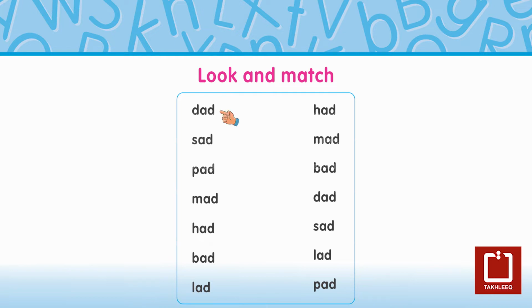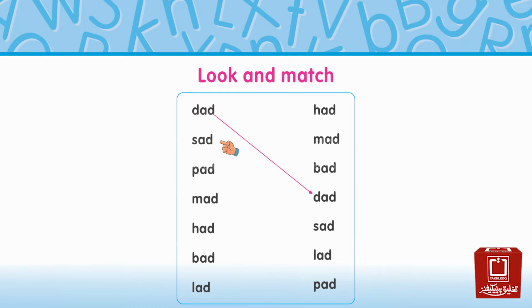Here is word dad. Now we search word dad in the second row. Had, mad, bad, dad. Yes, this is dad. So we match both words dad.